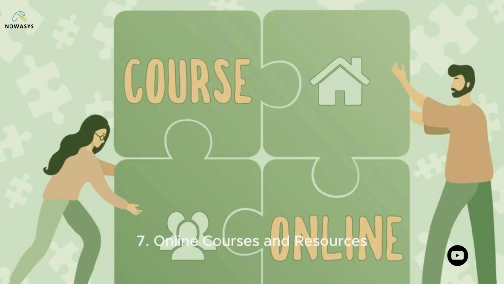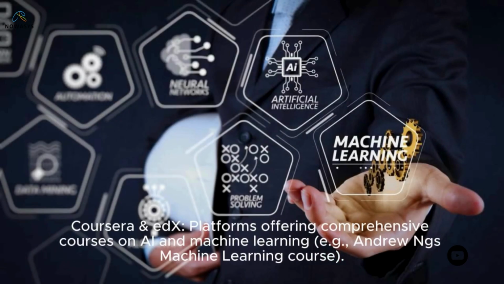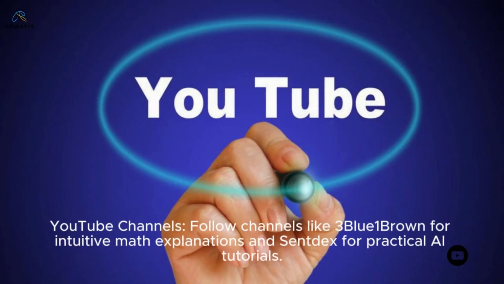7. Online courses and resources. Coursera and edX, platforms offering comprehensive courses on AI and machine learning, for example, Andrew Ng's machine learning course. YouTube channels, follow channels like 3Blue1Brown for intuitive math explanations and CodeEmporium for practical AI tutorials.